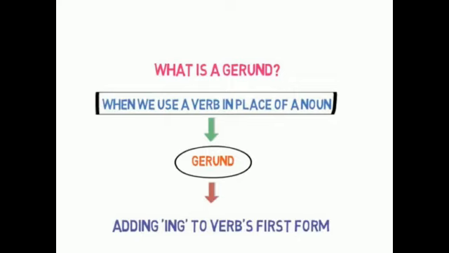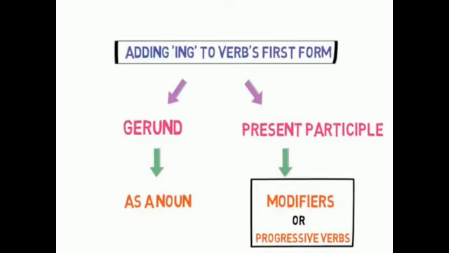For example, reading is my hobby. My children like skating. In the first sentence, the word reading functions as a noun and is the subject of the sentence. At the same time, it suggests an action, that is to read, which is a characteristic of a verb. It is a noun with a verbal nature, having the characteristics of the verb.